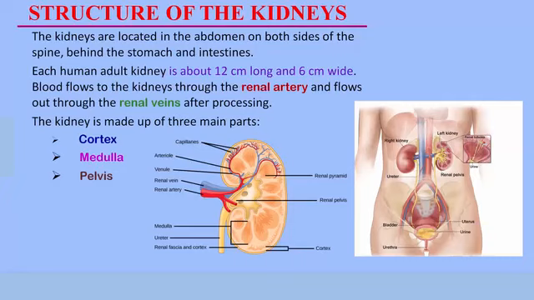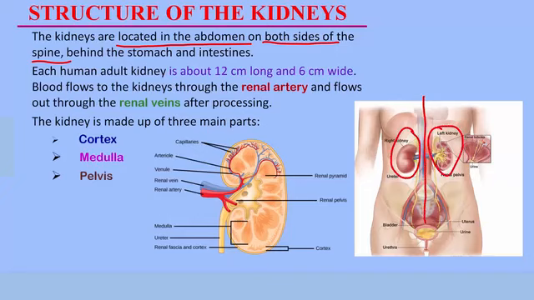The kidneys are located first in the abdominal cavity. Where is the abdominal cavity? The whole of this region, your abdomen. That is where the kidney is found. It is found on both sides of the spine. Let's take a look at it. On both sides, the spine is somewhere here, central to the body. Then we are saying it is found on both sides of the spine. This is the second kidney.